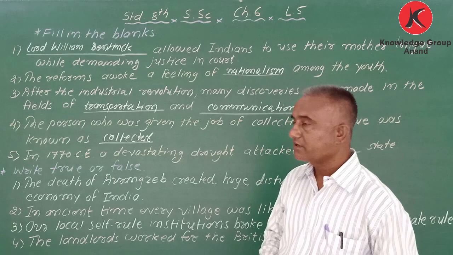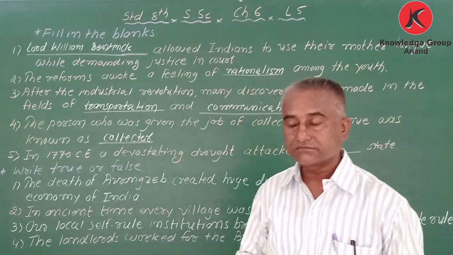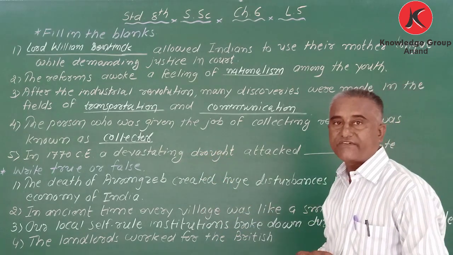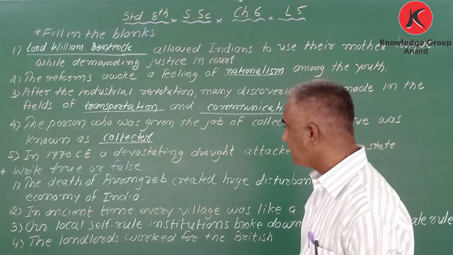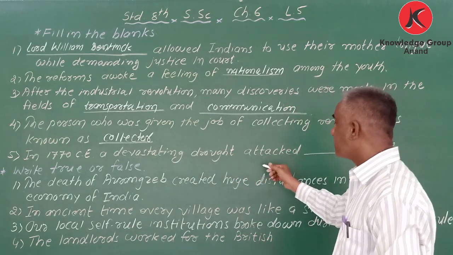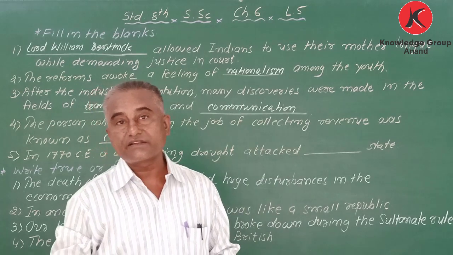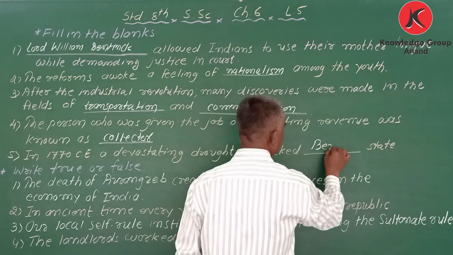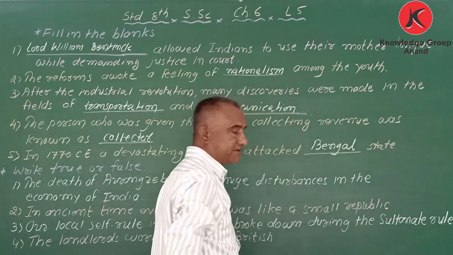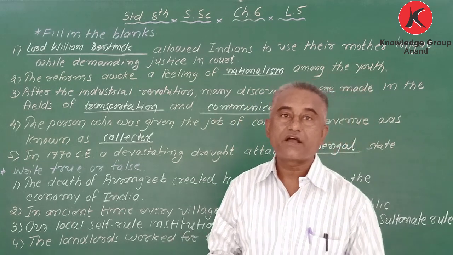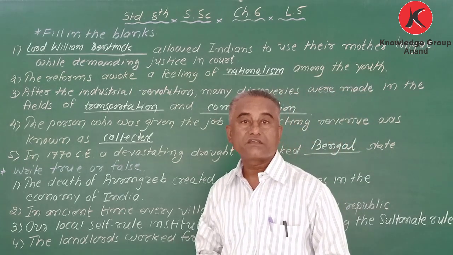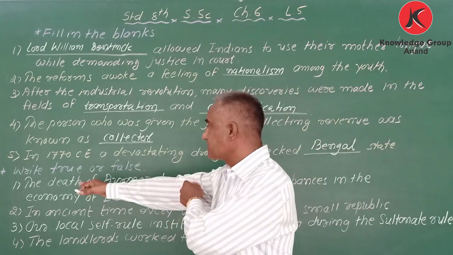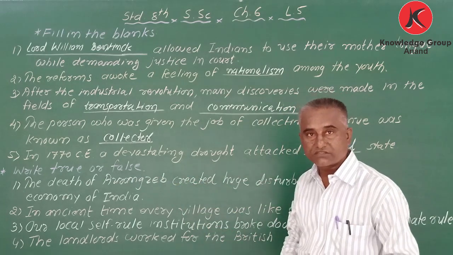And normally landlords, they were collecting. In 1770 CE, a devastating drought attacked blank state. Which state? Correct, Bengal. A devastating drought occurred in which state? Yeah, correct. Bengal in 1770 CE.